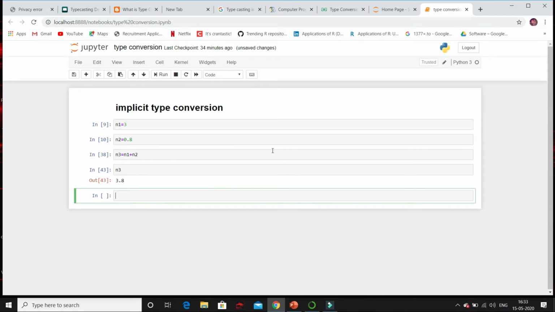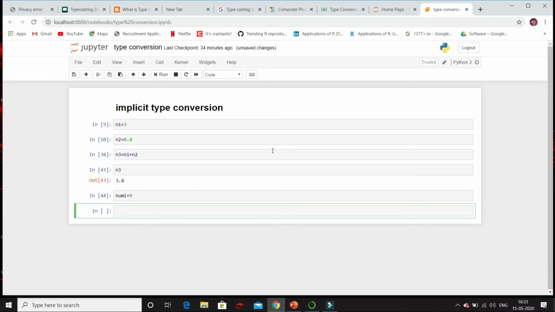Now moving ahead, let's try to add a string and an integer. Now string is a higher data type and integer is a lower data type. Say in num1 I will store some integer and in num2 I will store a string. Here 45 is a number, but if I put it inside double quotes, it is considered a string.